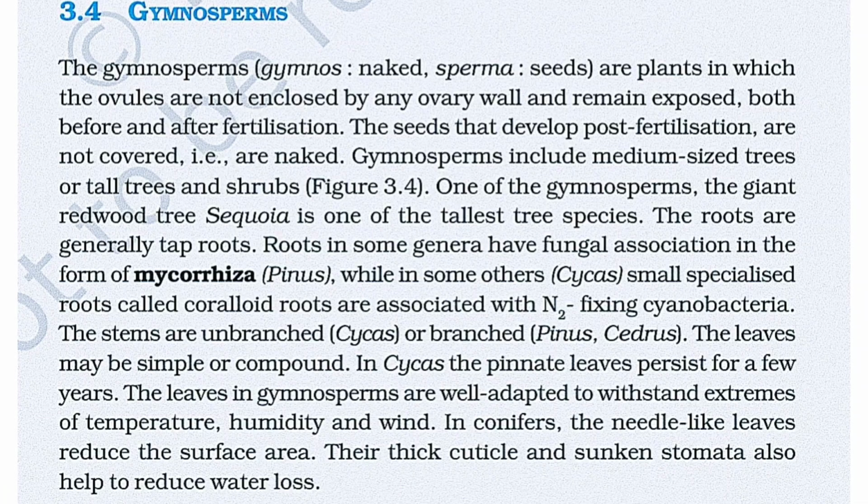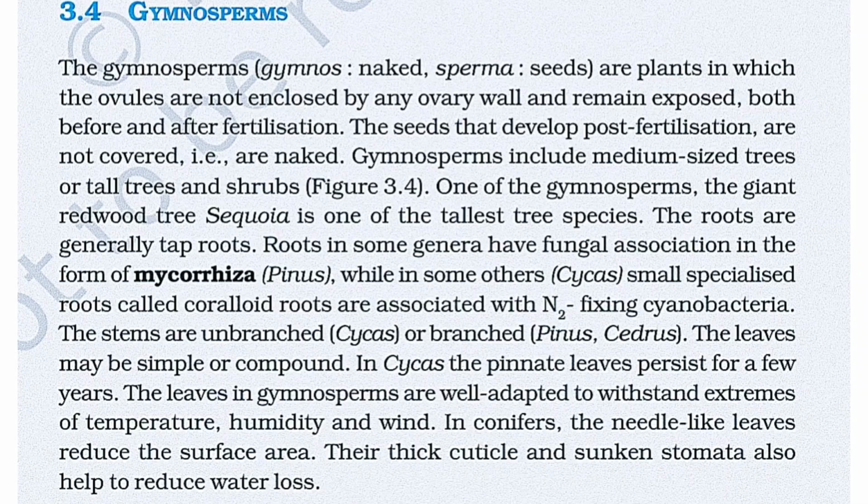Next is gymnosperm. The gymnosperms, gymnos means naked, sperma means seed, are plants in which the ovules are not enclosed by an ovary wall and remain exposed both before and after fertilization. The seeds that develop post fertilization are not covered, that is, are naked. Gymnosperms include medium-sized trees or tall trees and shrubs. One of the gymnosperms, the giant redwood tree, that is Sequoia, is one of the tallest tree species.